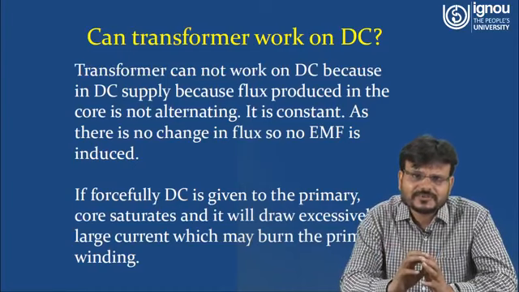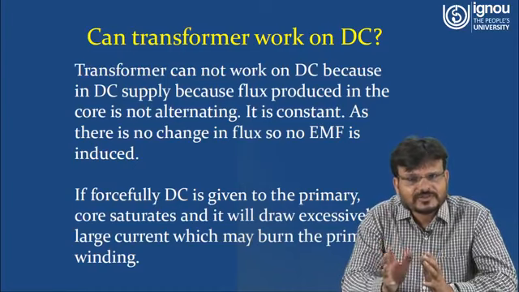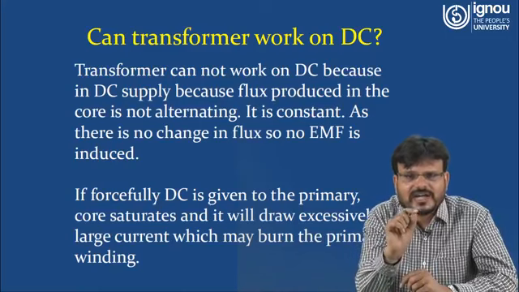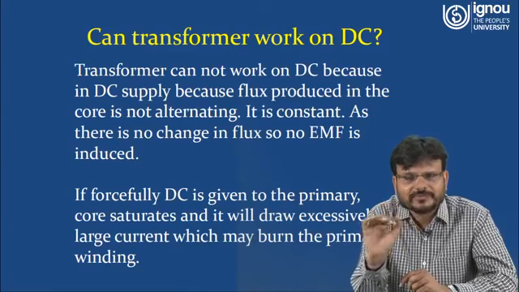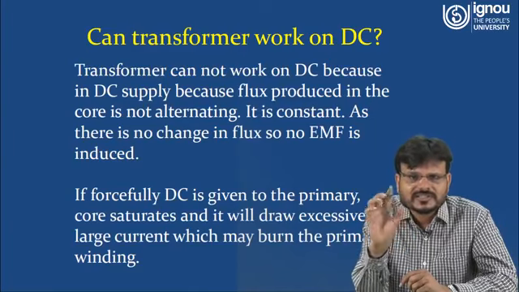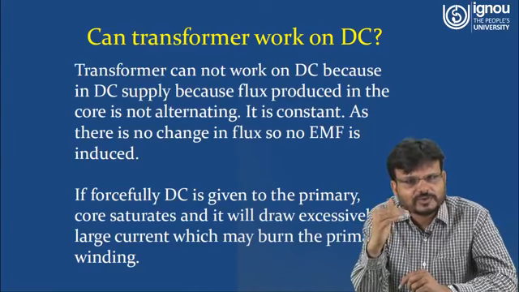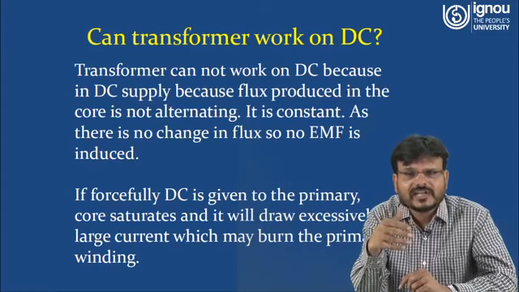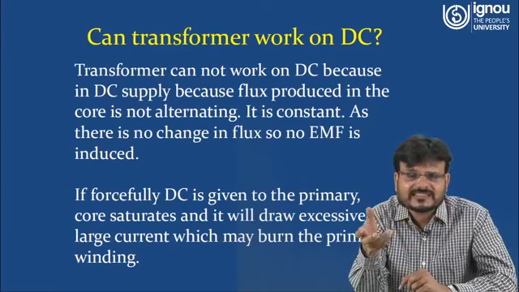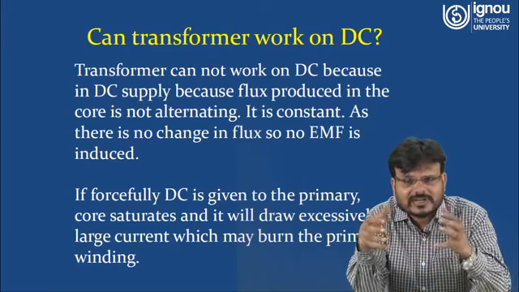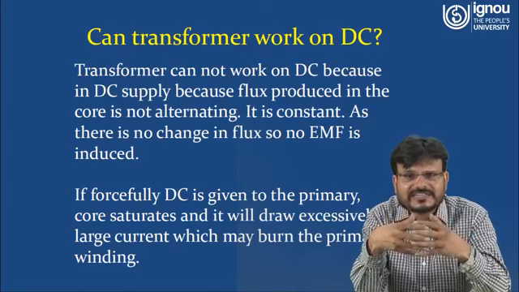Inductive reactance is 0, E1 is 0. So again you understand, I1 is equal to (V1 minus E1) upon impedance. Here you will notice E1 is 0, that means the value in the numerator has already increased. And in the denominator, because Z is equal to R plus jX and X is again 0, the value of Z is reduced.